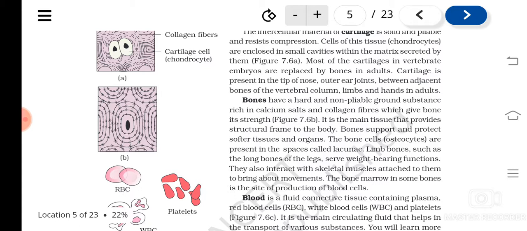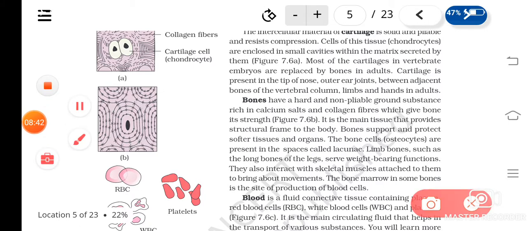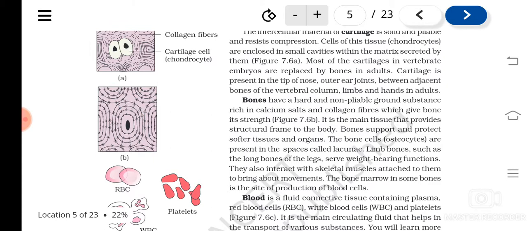Osteocytes. They are also present in certain cavities known as lacunae. These are arranged in concentric rings. You can see here in the diagram. So lacunae is what? A cavity, and inside that you can find the cells. What are the cells known as? Osteocytes. Clear? And they are arranged in the form of concentric rings. So about cartilage and bones you understood.